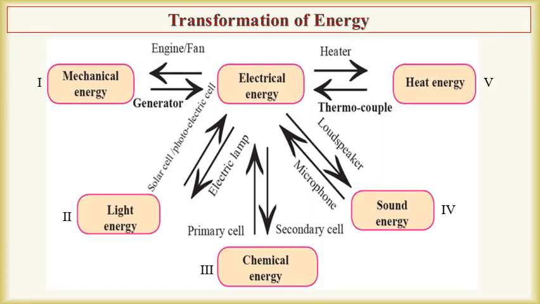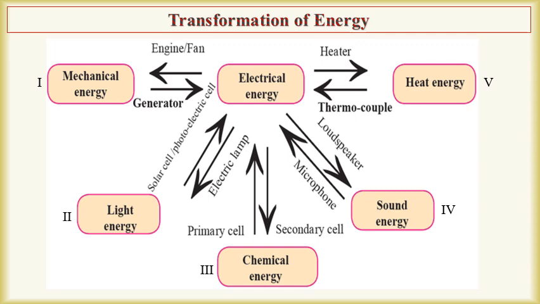As you can see in the chart, transformation of various forms of energy is shown. In the first transformation, mechanical energy is transformed into electrical energy with the help of a generator. And also a fan converts electrical energy into mechanical energy. As shown in the second example, light energy can be converted into electrical energy with the help of solar cells. An electrical lamp converts electrical energy into light energy.